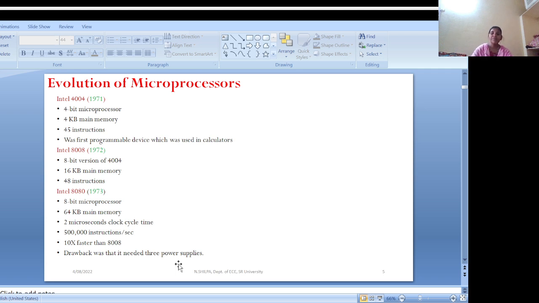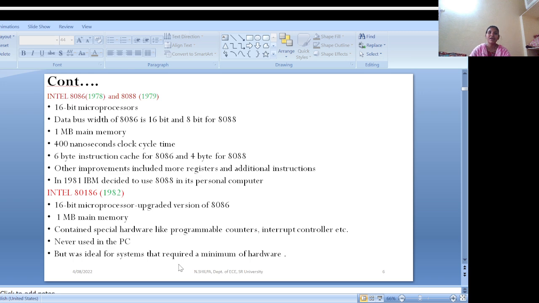12 volts. Okay, so next is the 16-bit era, that is Intel 8086 and 8088, developed in 1978 and 79 respectively. These are 16-bit microprocessors. The clock speeds go up to 10 megahertz, 29,000 transistors were used, and the memory capacity is 1 megabyte. Next, in 1982, the 80186 was developed. It is a 16-bit microprocessor, an upgraded version of 8086. The main memory is 1 megabyte.